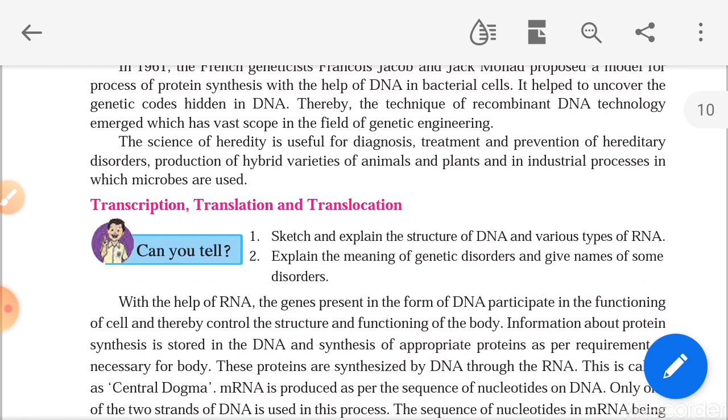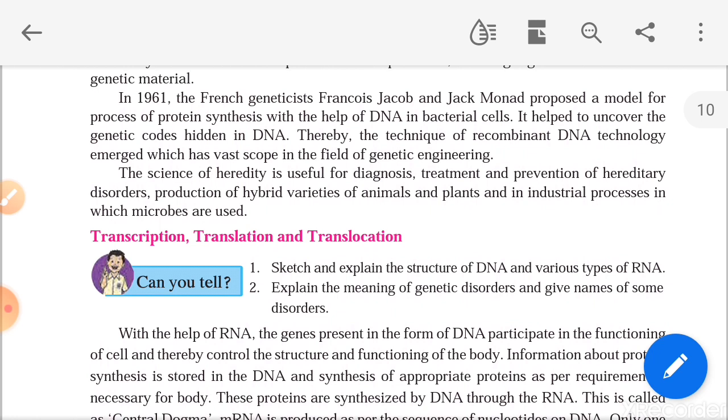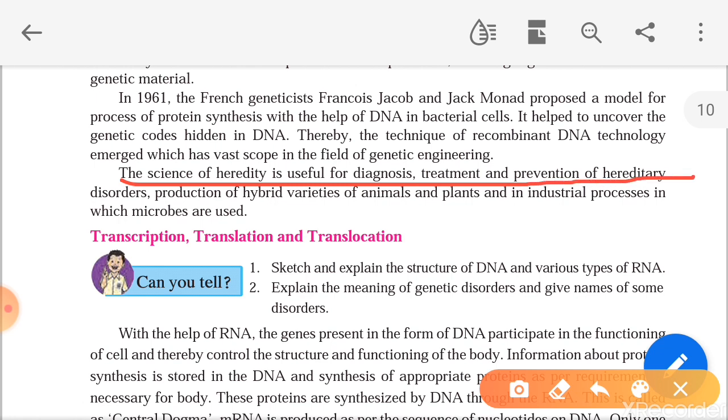Okay, now what are the benefits of the science of heredity? Now see, the science of heredity is useful for diagnosis, treatment and prevention of hereditary disorders. What are the hereditary disorders? Turner syndrome, sickle cell anemia, whatever it may be. On these hereditary diseases, the science of heredity is useful. Also for production of hybrid varieties of animals and plants, and in industrial processes in which microbes are used. So here hereditary science is used.